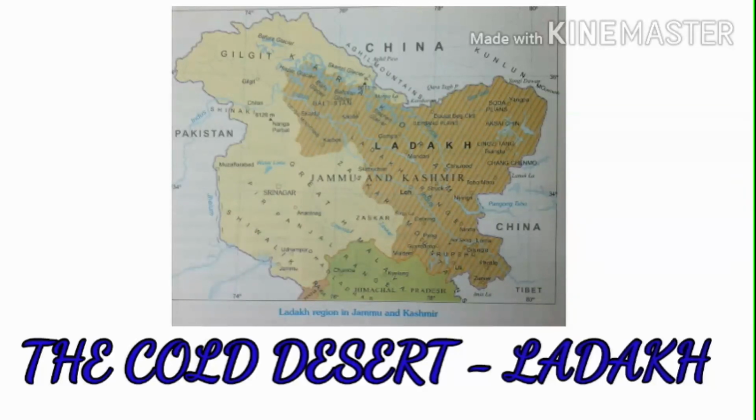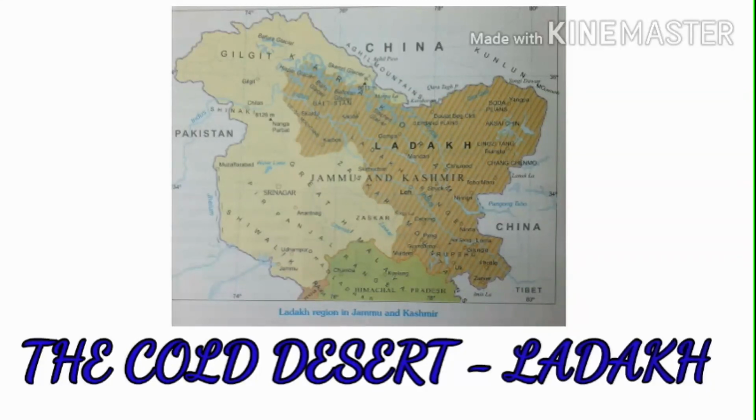In this also we discussed about the climate, then physical features, then flora and fauna present in the Ladakh region, isn't it? Okay, children, what is meant by horticulture? Horticulture is derived from two words. One is hortus, another one is cultus. Hortus means garden and cultus means cultivation. So horticulture means what? Garden cultivation.